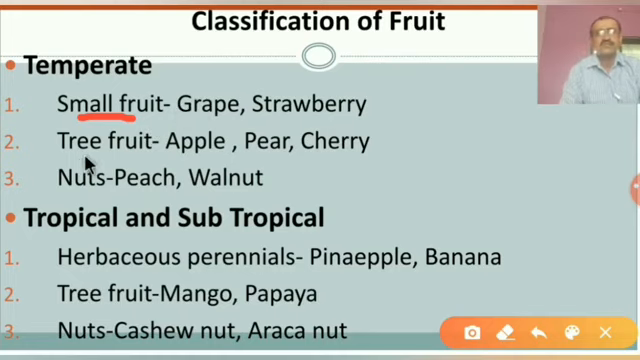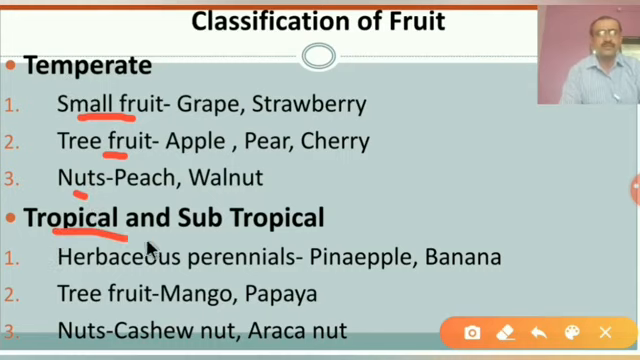Second one is the tree fruits. The plant body is a tree. The height of that plant is more than 6 feet and it has only one trunk. That is the tree fruit. For example, apple, pear, cherry. And third one is the nuts. They are peach and walnut. These are examples of nuts. All of us are aware of nuts. The temperate plants can be divided into these 3 parts.